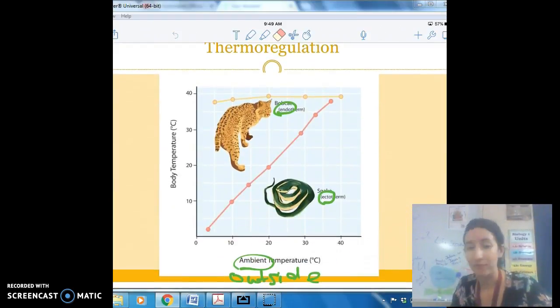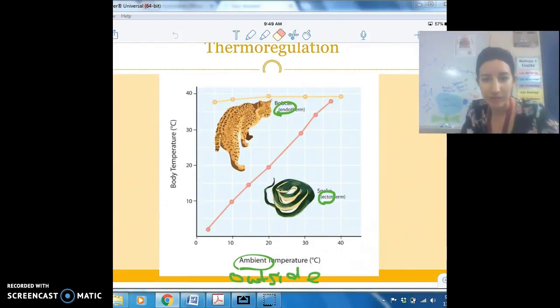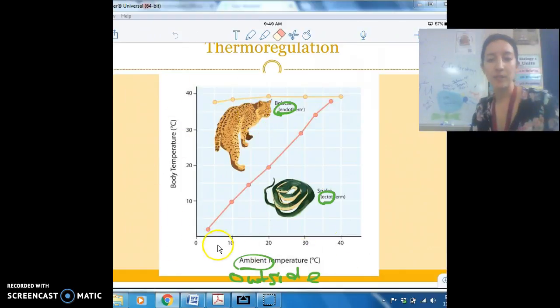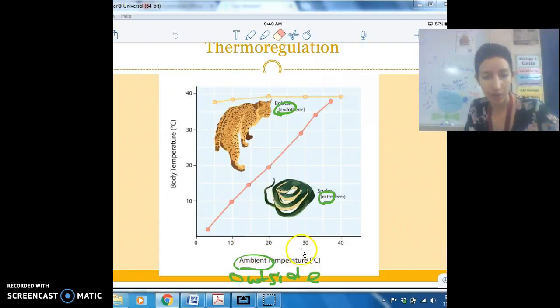Okay, this is a graph explaining those things. The snake is an ectotherm, whatever it is on the outside is what he is. The bobcat is an endotherm, inside. So the body temperature is over here, and then we've got ambient or outside temperature across the bottom.